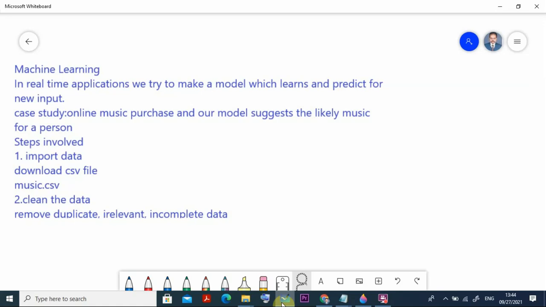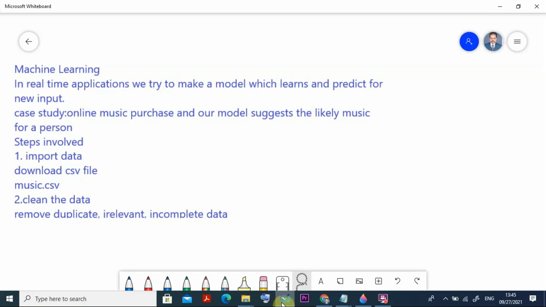So here we involve a number of steps. The steps involved are: first we go for importing the data. Usually the data will be in a CSV file, so we can download the CSV files from Kaggle or any of the many other data sources. Here we are going to download the file music.csv or music2.csv from kaggle.com. You can register and download it, or I will be attaching it from my Google Drive. A link will be given there also.